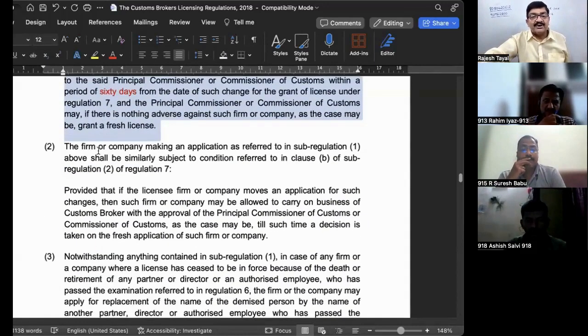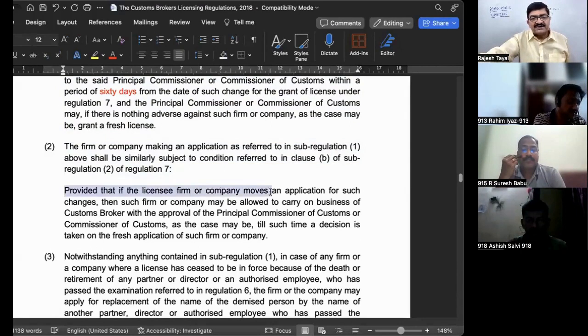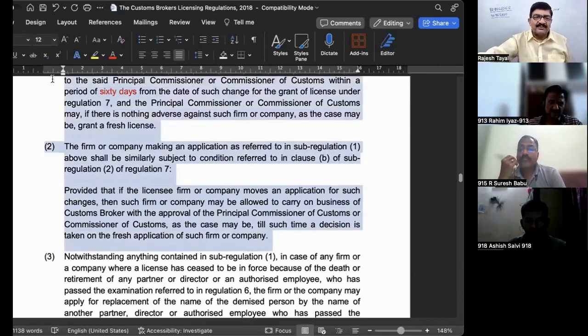The firm or company making application referred to in sub-regulation number 1, provided that the licensing firm or company moves an application for the change, then such firm or company may be allowed to carry on the business as a custom broker with the approval of PCC or CC. So the application is made, and issue of the license may take some time, but in the meantime, PCC or CC will allow the firm or company to carry on the business.